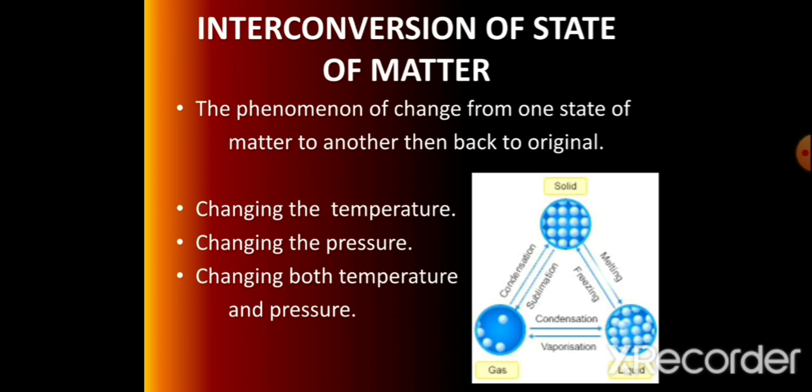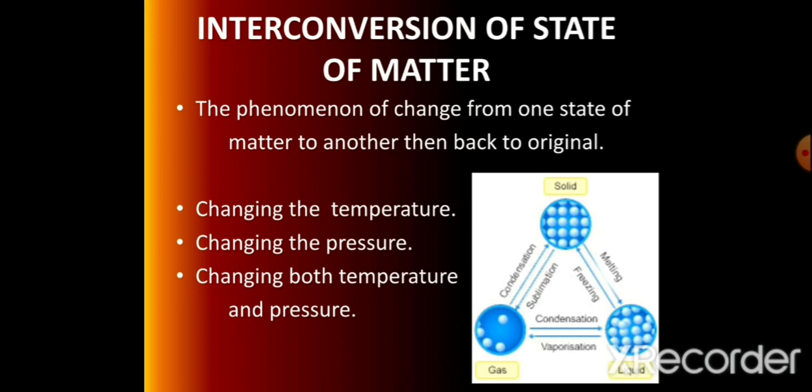On decreasing the pressure, liquid evaporates and changes into gaseous state. When we increase the pressure of a gas in a container, the gas liquefies, meaning it converts into liquid state.